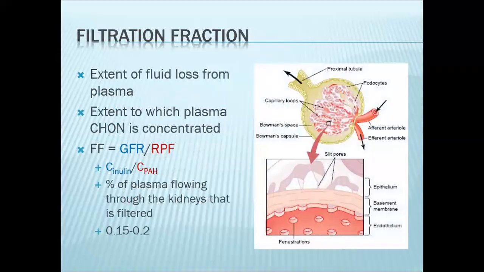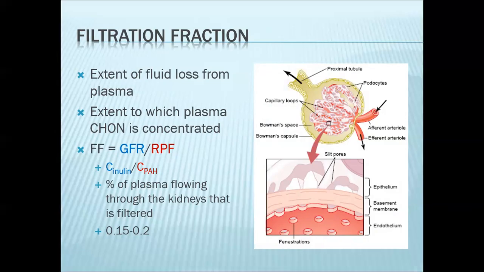Now, talking about the plasma proteins and how they are being concentrated in the glomerulus, filtration fraction will give you an estimate of this. To calculate your filtration fraction, this is simply your glomerular filtration rate divided by your renal plasma flow. So if filtration rate increases, but your renal plasma flow remains constant, then your filtration fraction increases.